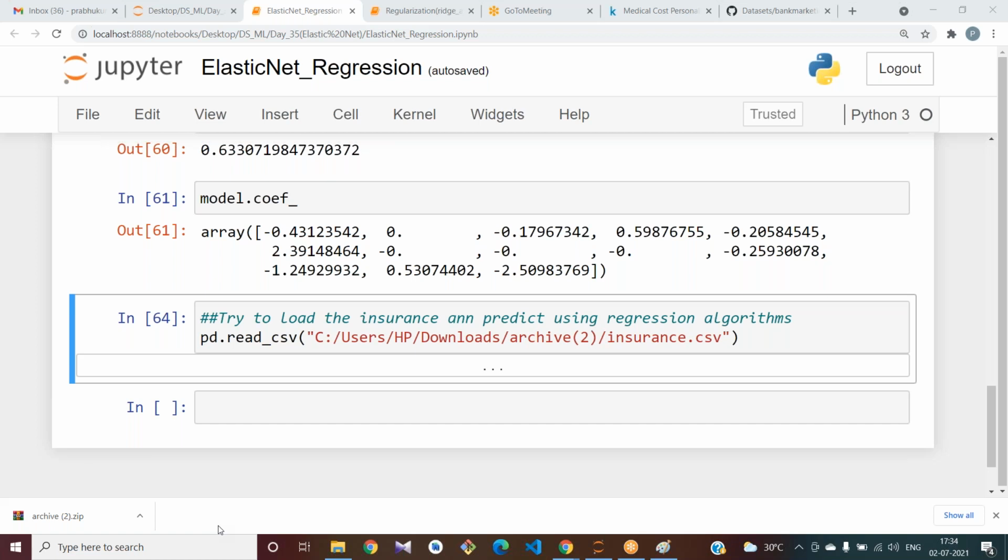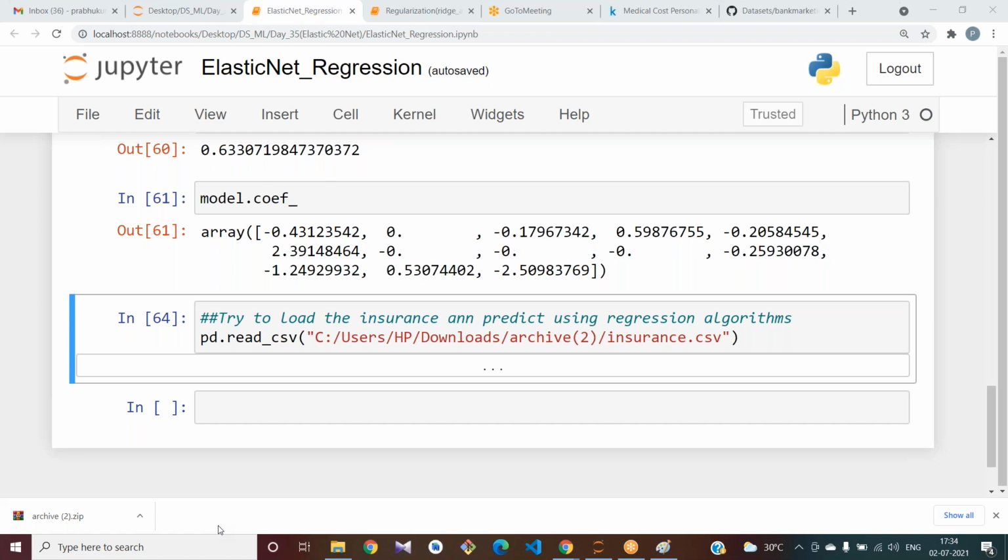Based on the BMI, the region, the children, the age, you can get the charges. So you can take charges as the output variable, the target variable.